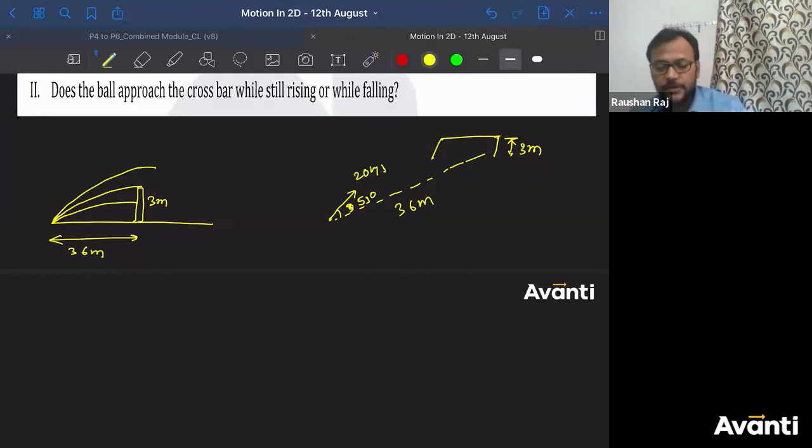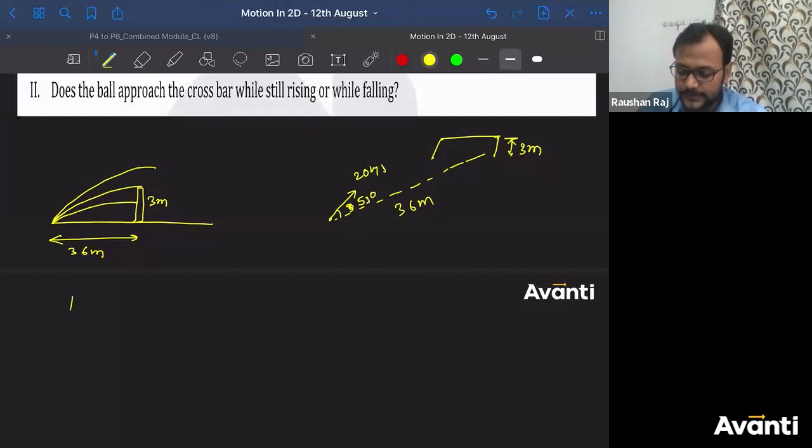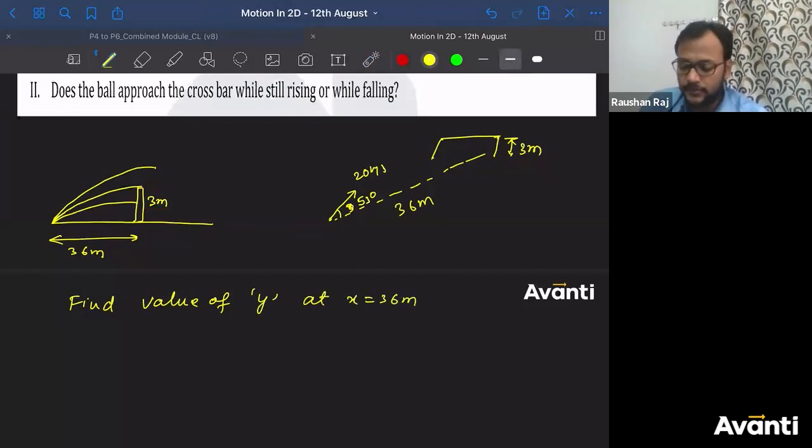So find out the value of y at x equal to 36 meter. But what is the equation of trajectory, guys? y is equal to x tan theta minus g x square sec square theta divided by 2u square.